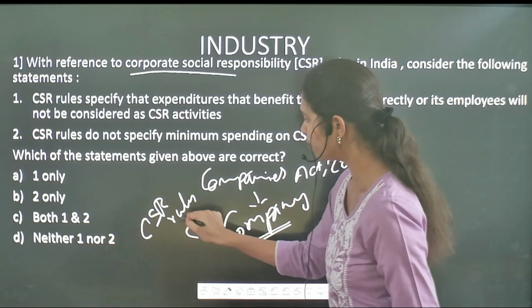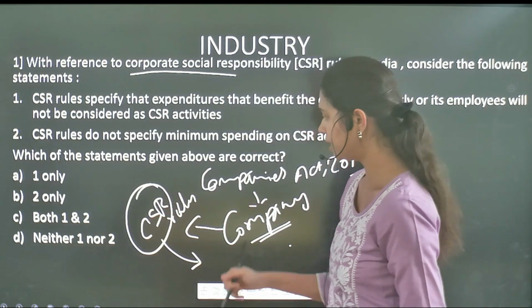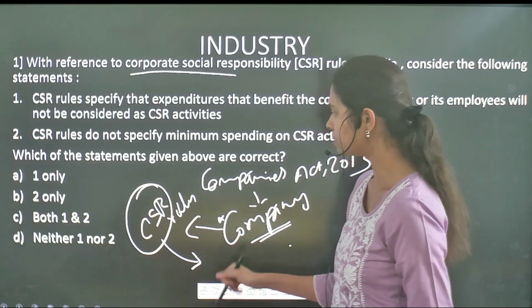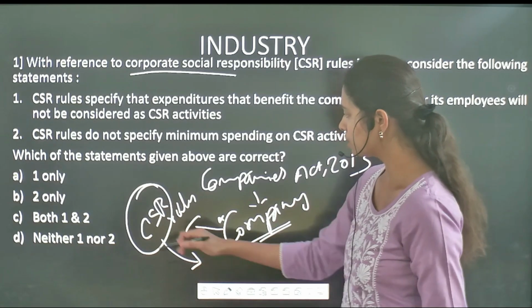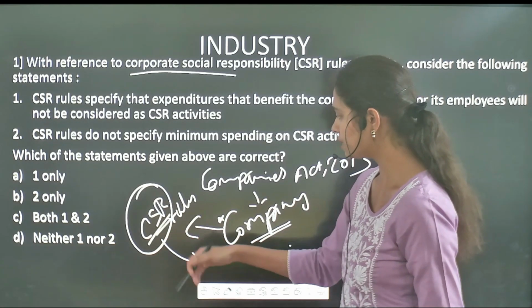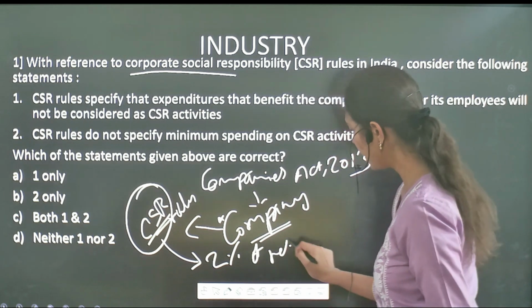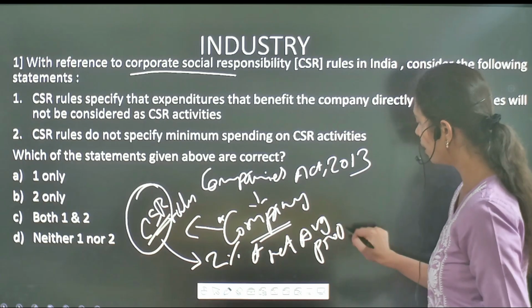What do we mean by corporate social responsibility? It is the contribution given by these companies for the society. Corporate social responsibility includes 2% of the net average profit of a company for the preceding 3 years.